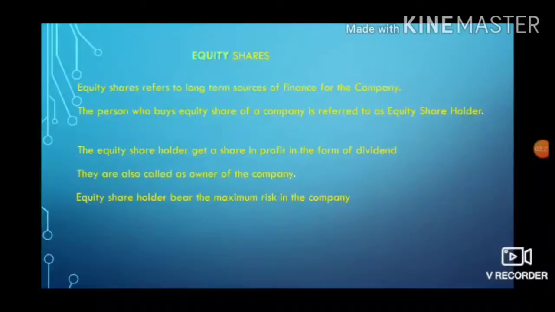So this is the maximum risk that the equity shareholders get, being the owner of the company. And as we all know that shares are traded in the stock exchange, the price of the shares of the company may fall down. It may also fall below the purchase price. This means the equity shareholders also have the risk of decreasing their capital. So this is the risk that the equity shareholders bear in the company.